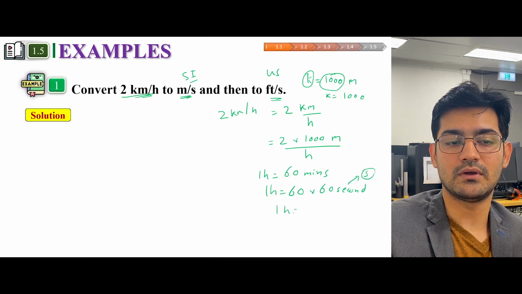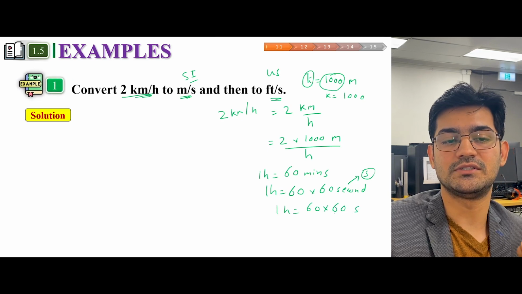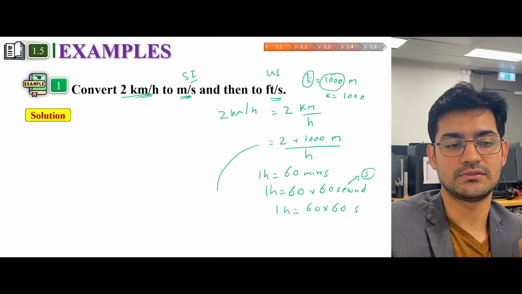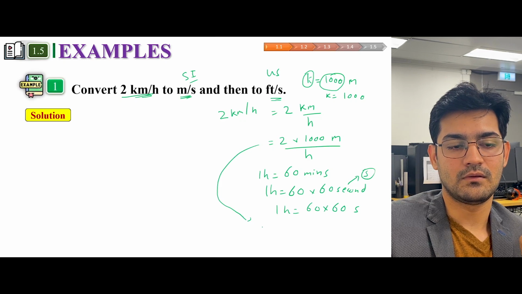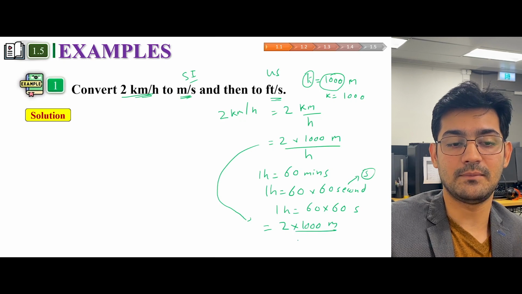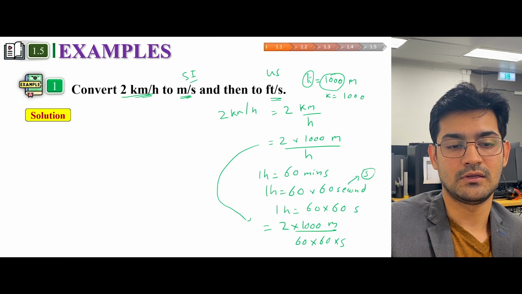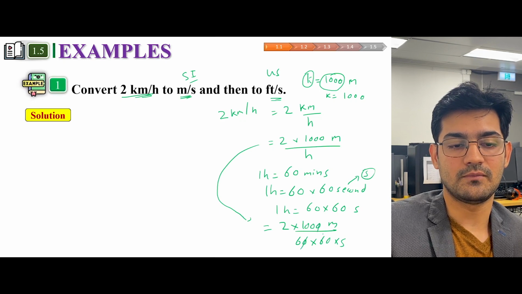So 1 hour can be changed with 60 seconds. So we can write 2 into 1000 meter over 60 into 60 into s. So 1 zero will go from here, 1 zero will go from here.